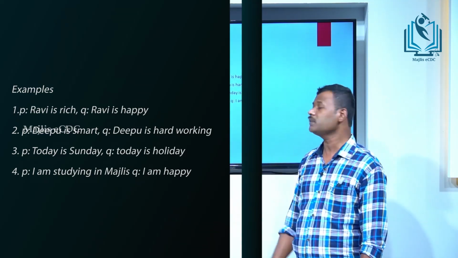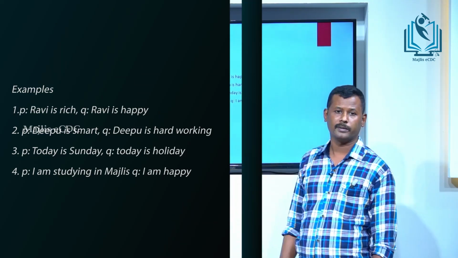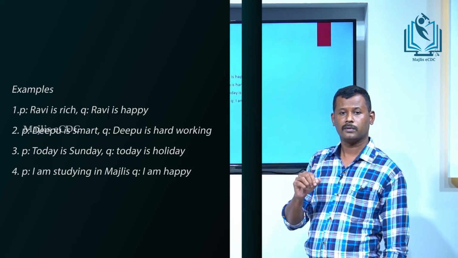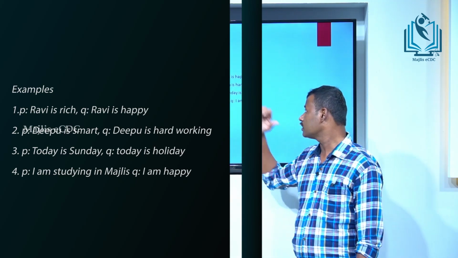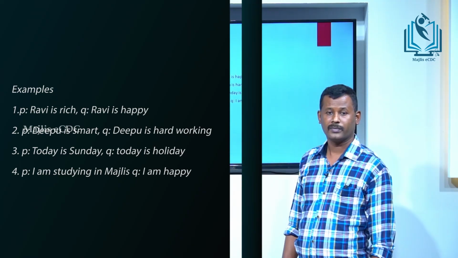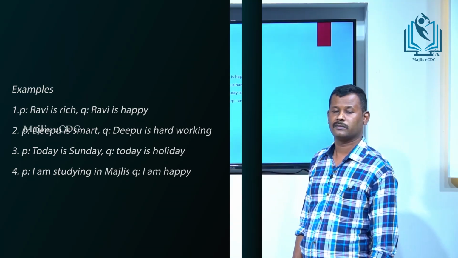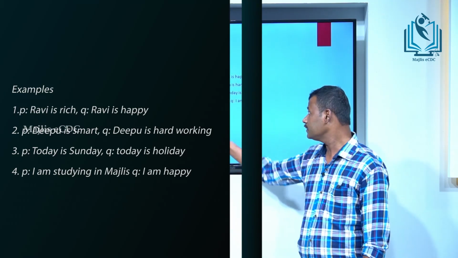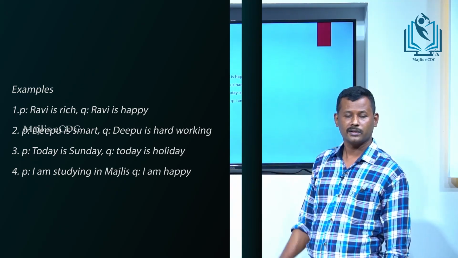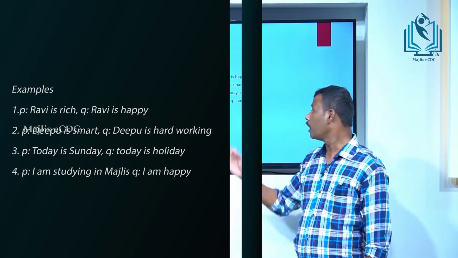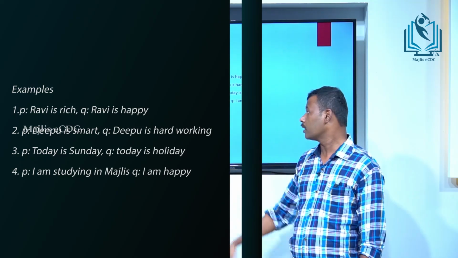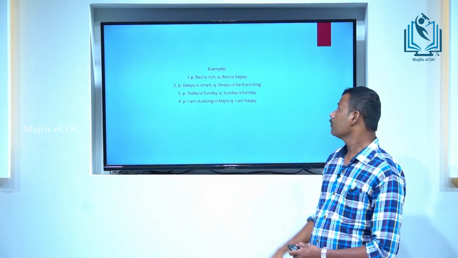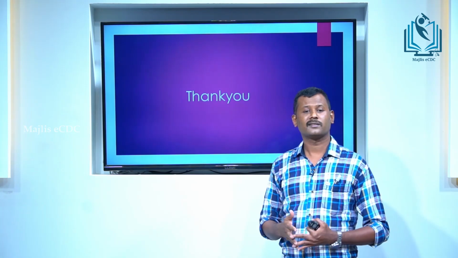I am not studying in Majlis, I am not happy, that is a false statement. Then we say that this is F. Compound proposition: I am not studying in Majlis, therefore I am not happy. Its contrapositive is, I am not happy because I am not studying in Majlis. That is the contrapositive. We can discuss so many examples of this type.